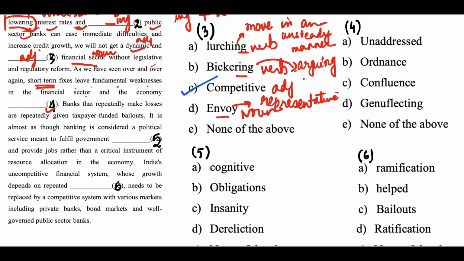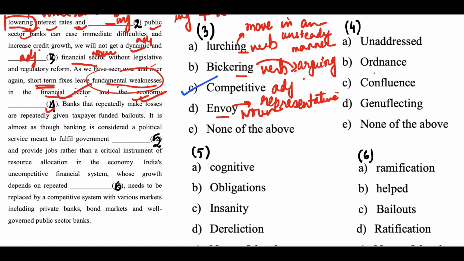Okay, a solution that cannot fix a problem permanently. That is a short-term fix. Okay. So short-term fixes leave fundamental weaknesses in the financial sector and the economy unaddressed, ordinance, confluence, genuflecting.